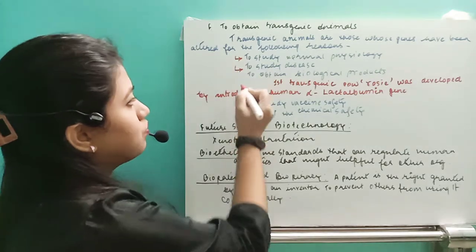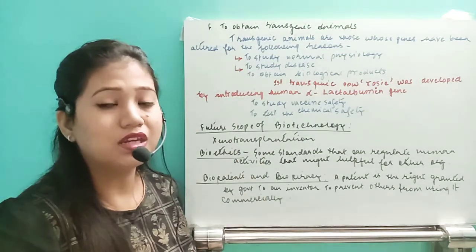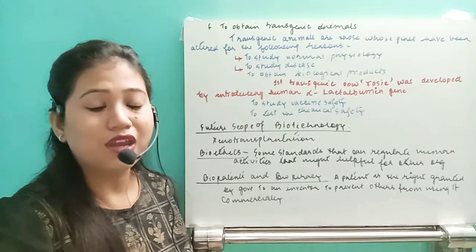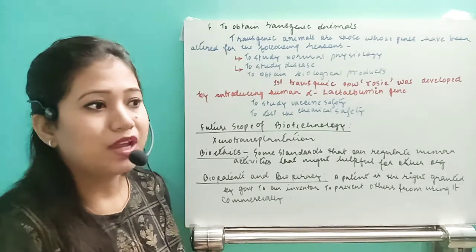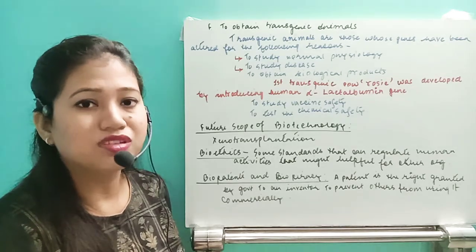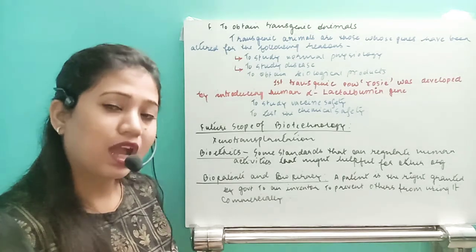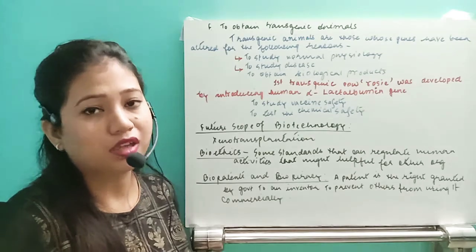Next one, to study different diseases, their reactions, their behaviors, by introducing the pathogen into some other animals, which is going on in different countries.